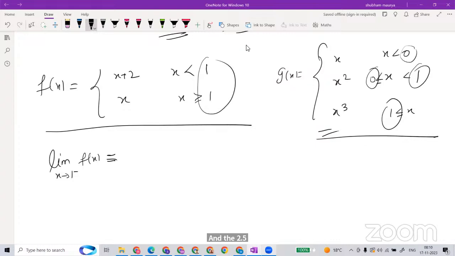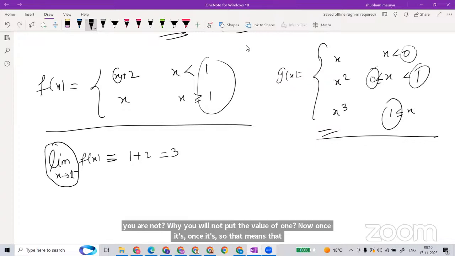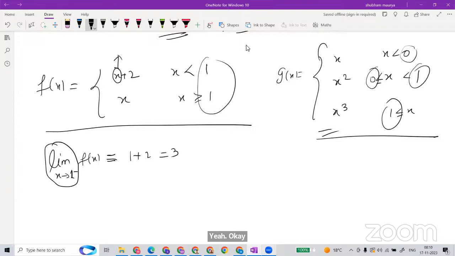Left limit, 3. Yes, it is going to be 3. As you are approaching 1, you are just giving the number. It is just 1 plus 2, which is 3. We are not putting the value of 1; we are going to the nearest of 1, that is, smaller than 1. That's why the limit word is used. So where will this part go when x goes to 1 from the left?